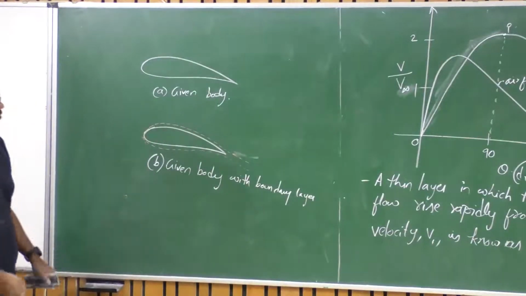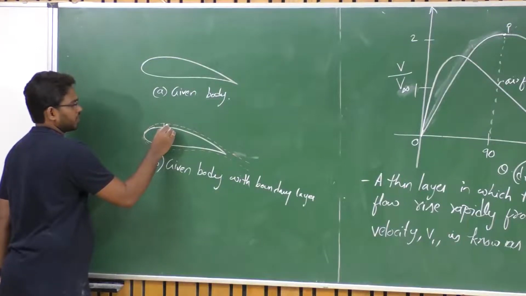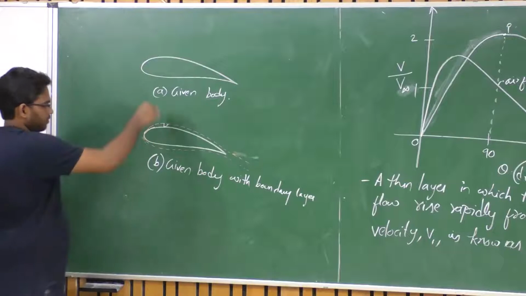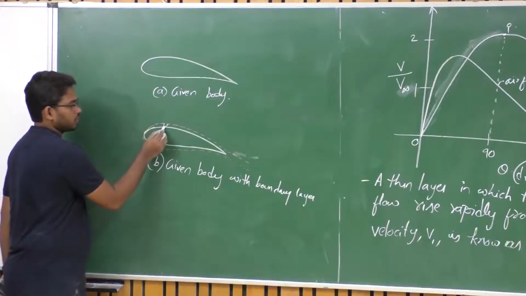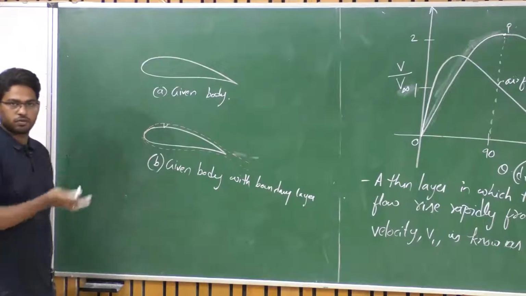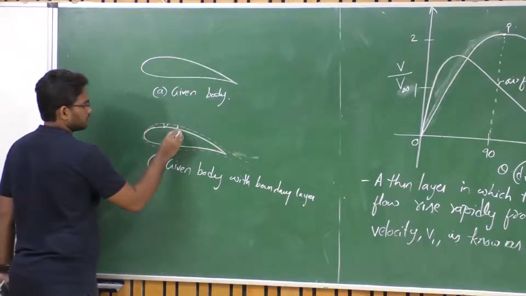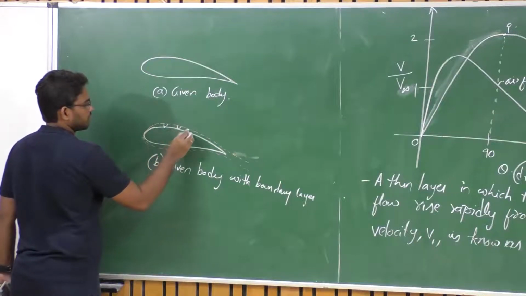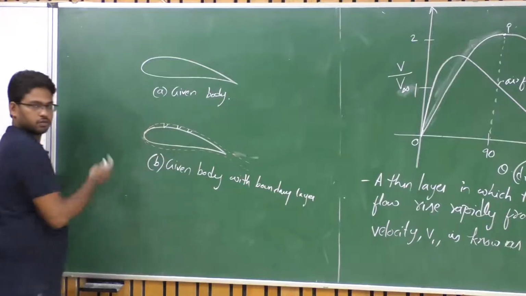So what's happening within the boundary layer? We know the velocity at any given point on this airfoil will try to rise from 0 to the free stream or the local velocity at that particular point. So it is same as here, same for here. So it depends on how the pressure is, right?